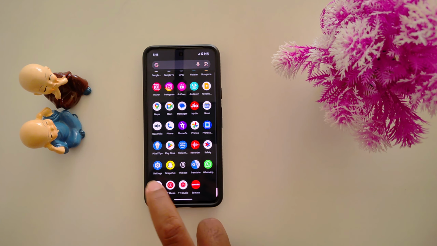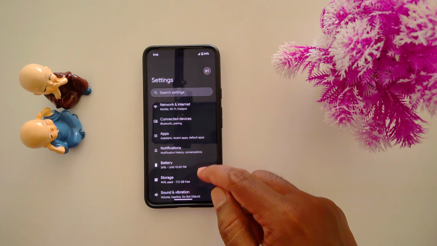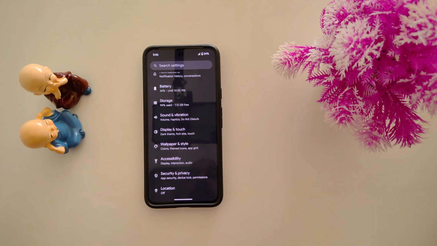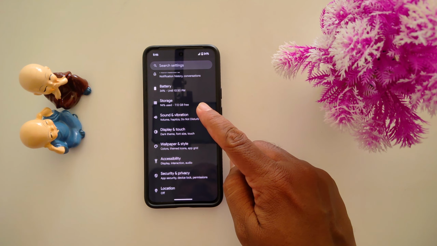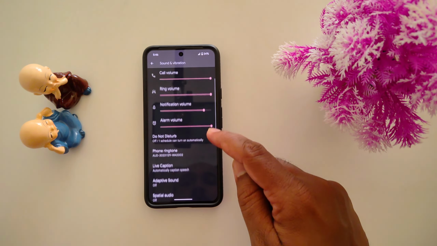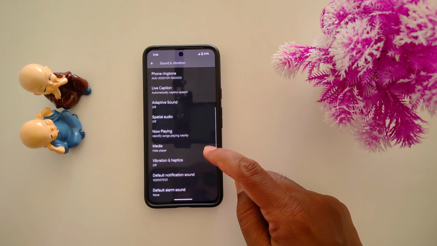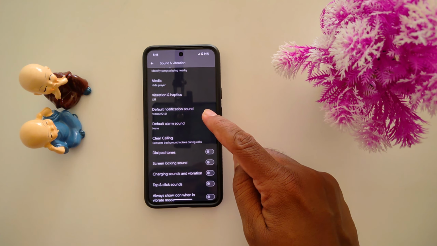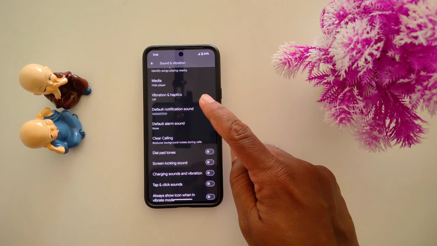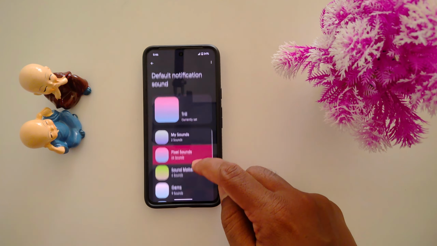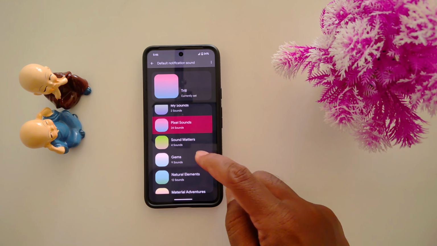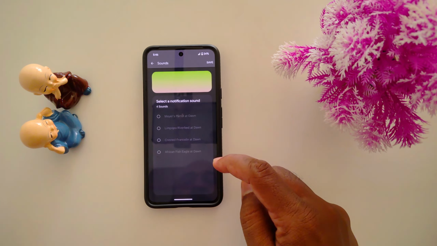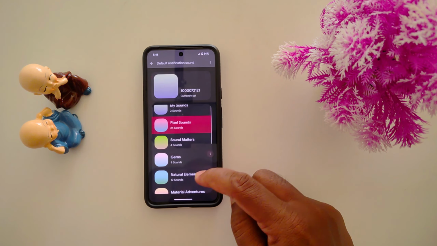Tap the Settings app. Now scroll down to Sound and vibration. Tap on it. Now again scroll down. Here you can find the Default notification sound option. Tap on it. You can see a list of different categories: Pixel Sounds, Sound Meters, Jams.